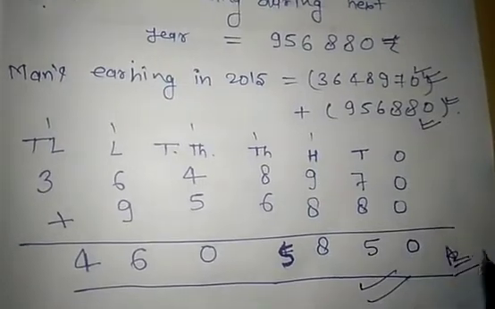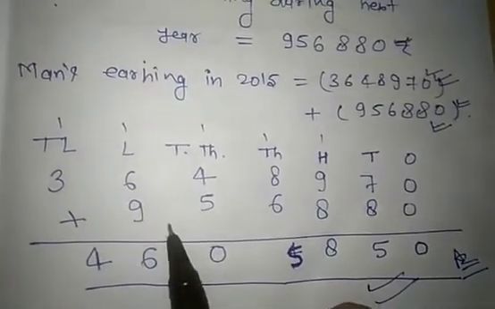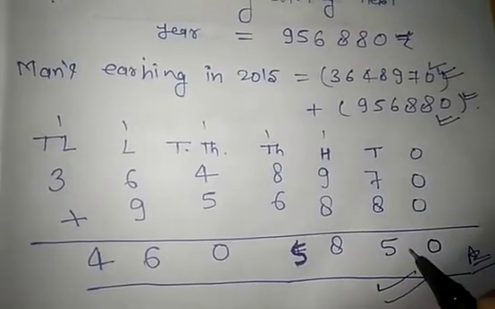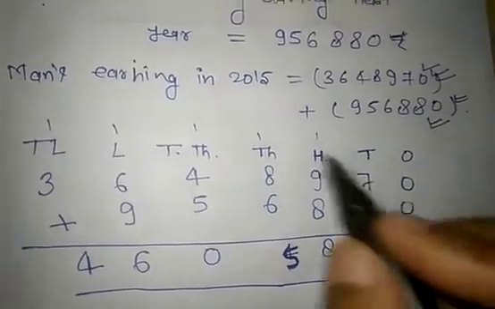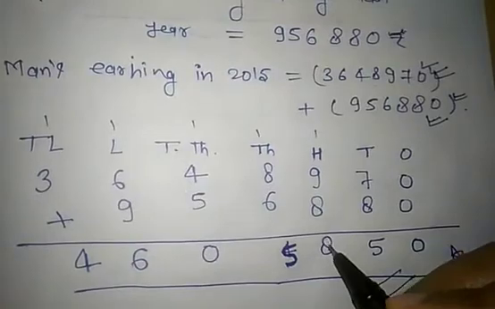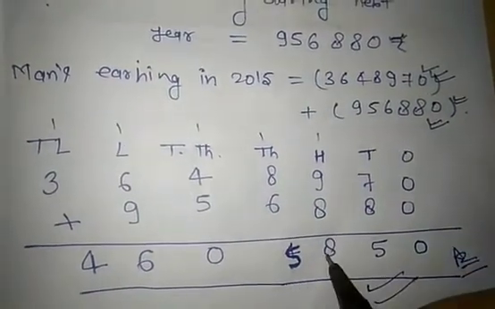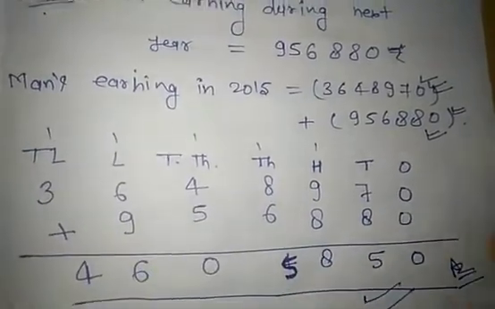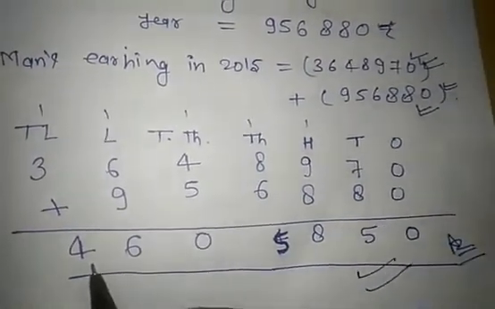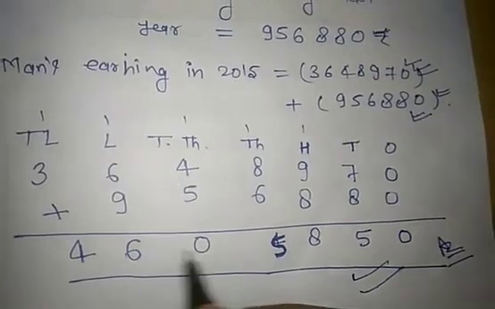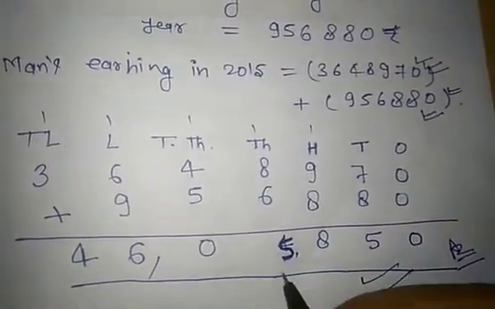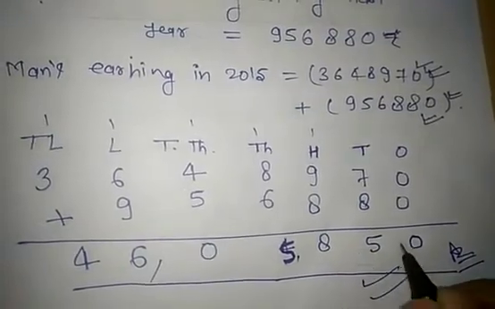I hope you know the addition of numbers. 0 plus 0 is 0, 7 plus 8 is 15, carry 1, 9 plus 8 is 17, plus carry 1 is 18. Similarly, add all the numbers. We get 46 lakh 5,850 rupees.